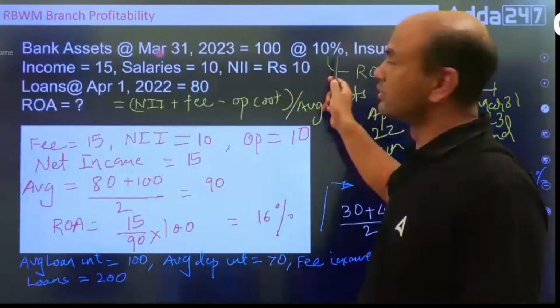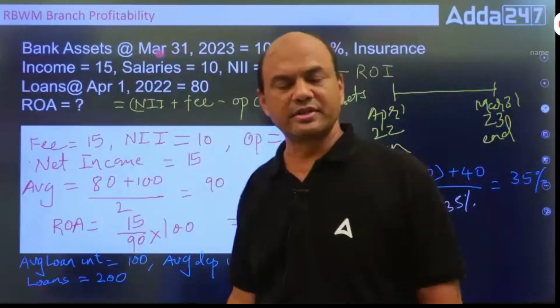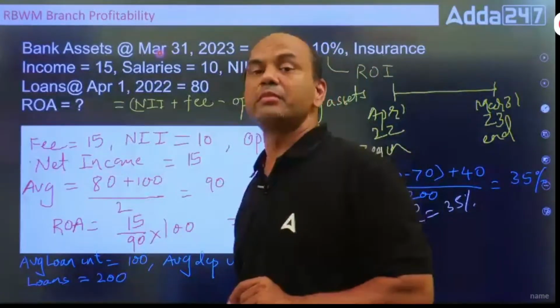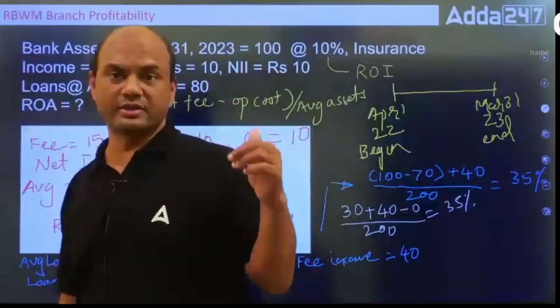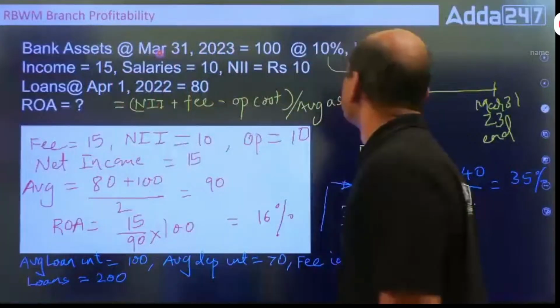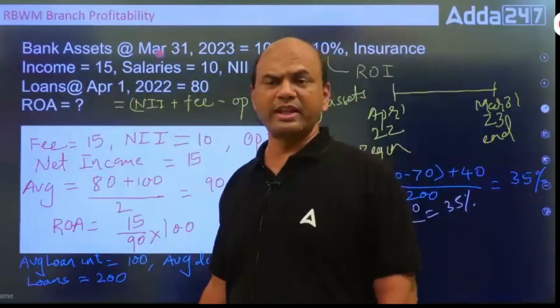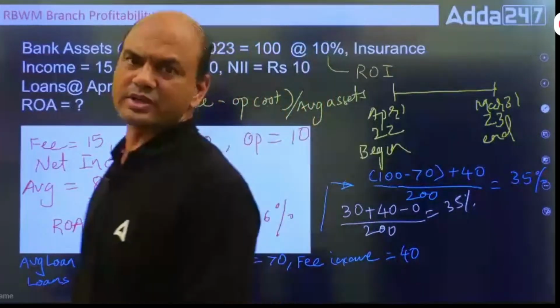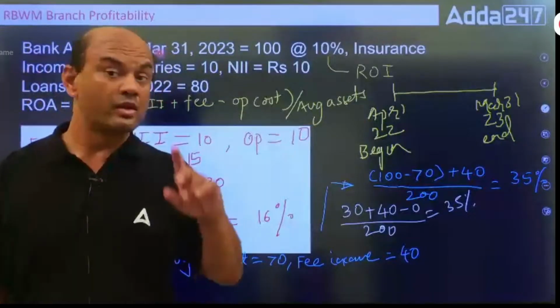Bank assets are 100 at 10%. Now look at this, 10% is the ROI, rate of interest is 10%. So what do you mean by this? I'm earning at 10% on this March 31. Insurance income is 15 rupees. Why is this insurance mentioned? What is this insurance income? It is a fee income.